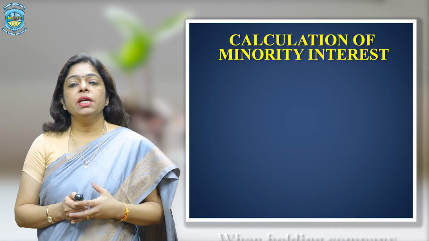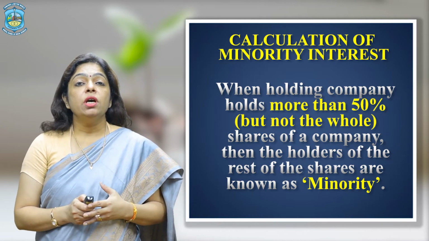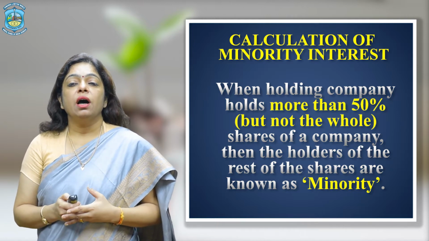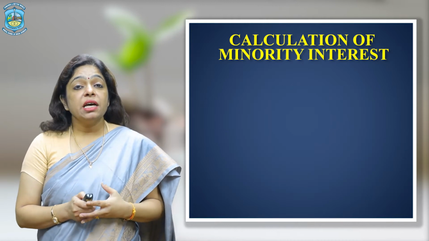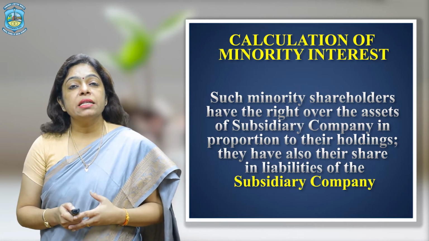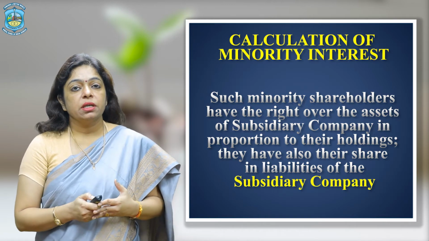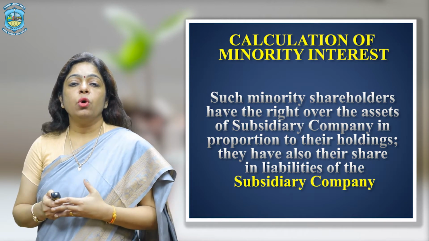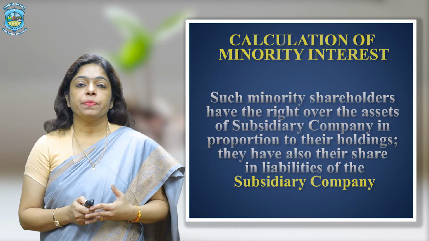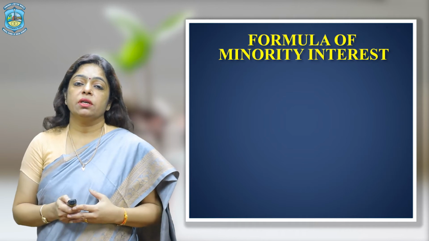Now, when holding company holds more than 50% but not the whole shares of the company, then the holders of the rest of the shares are known as minority. Such minority shareholders have the right over the assets of the subsidiary company in proportion to their holdings. They have also their share in the liabilities of the subsidiary company. Let us look at the formula for calculation of minority interest.